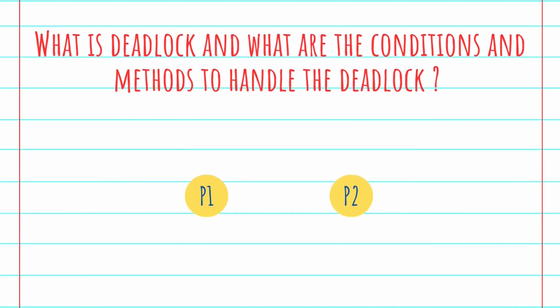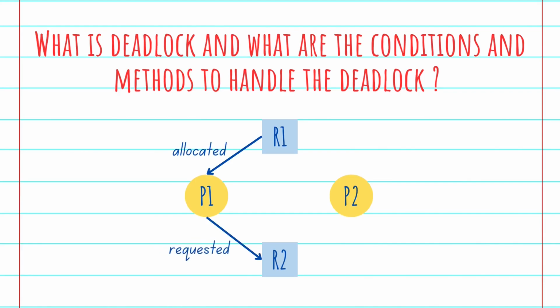Suppose we have two processes P1 and P2 and two resources R1 and R2. Let's consider P1 accessing the R1 resource, and R1 is already allocated to P1, but P1 is requesting the R2 resource.